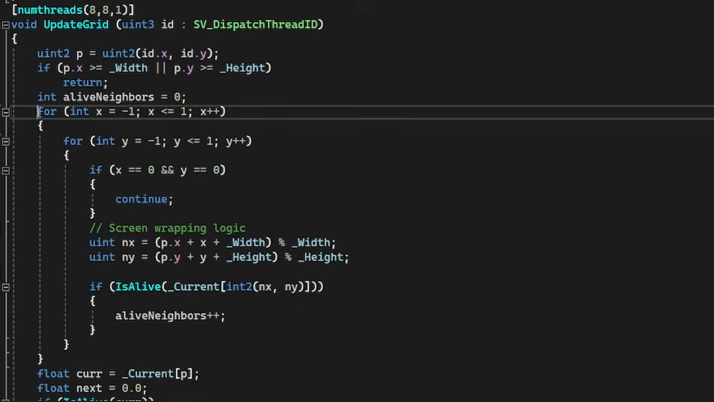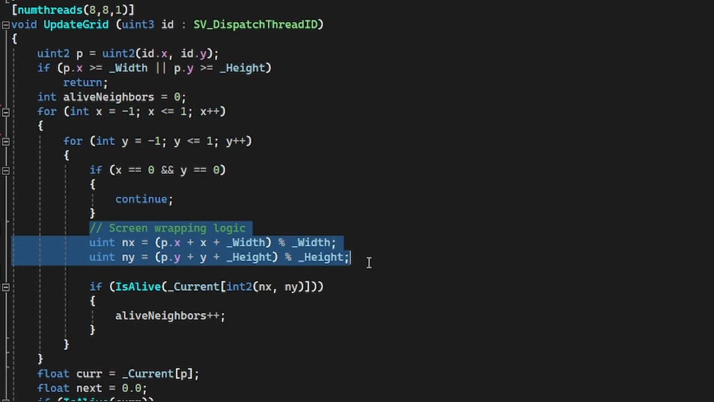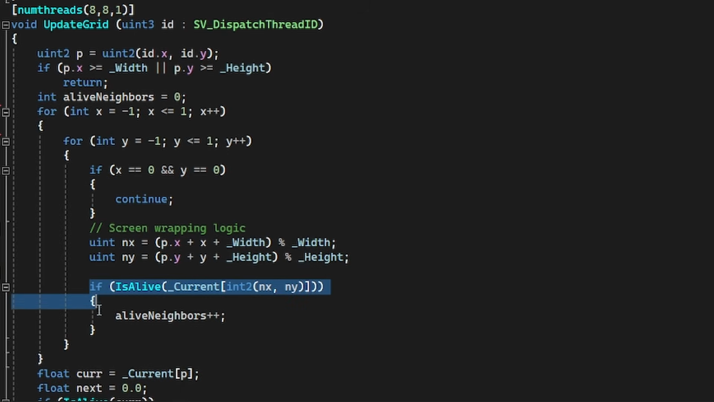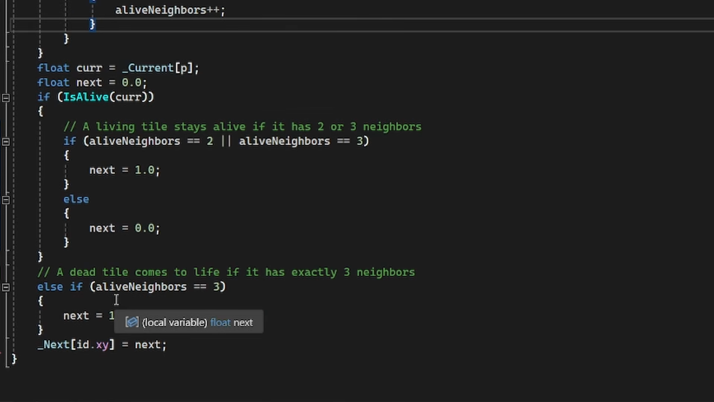Now that we know the rules of the game, we can write a bit of code to bring it to life. This function will update 1 cell on the grid. It loops through the cell's neighbors with a bit of extra logic to handle wrapping at the edges of the screen. If the neighbor is alive, it adds 1 to a running count. Then, once we've checked all neighbors, it passes the total count through the rules that we laid out earlier.